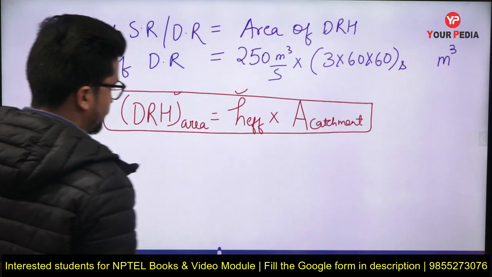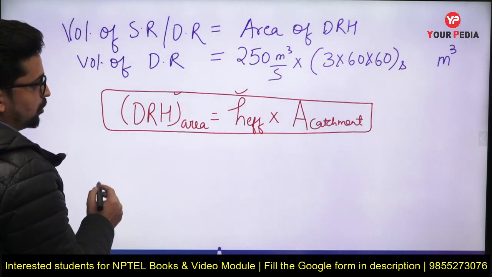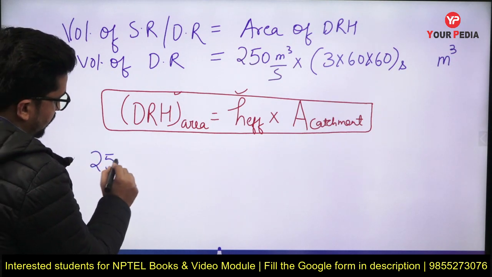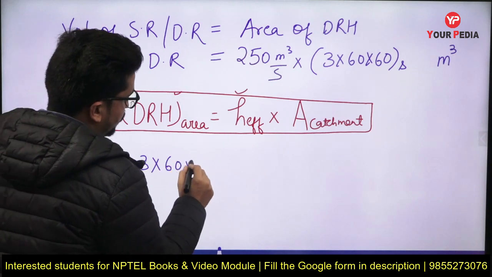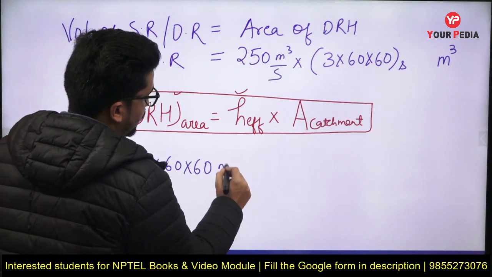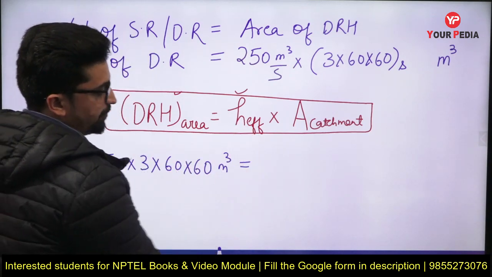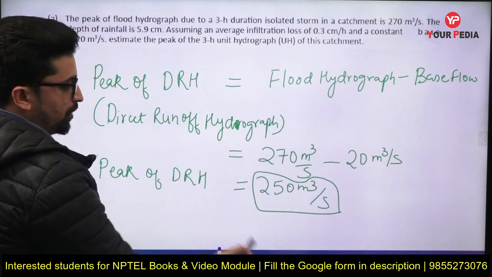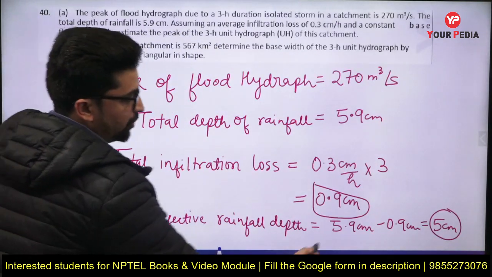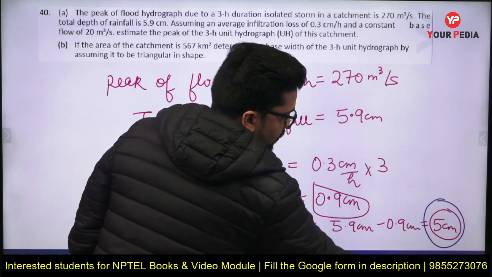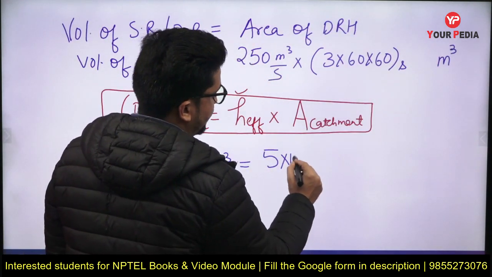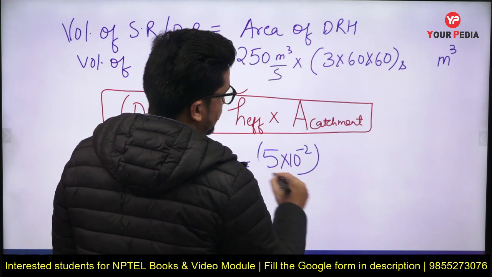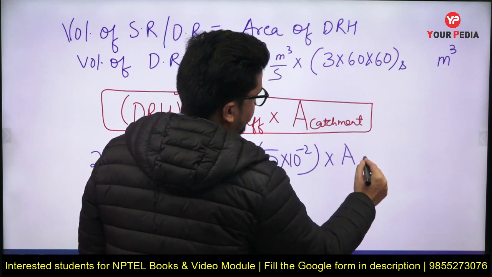So 250 into 3 into 60 into 60 meter cube will be equal to the effective rainfall depth, which is 5 centimeter, or 5 into 10 raised to power minus 2 meters, into area of catchment.